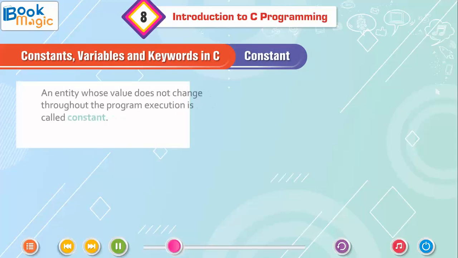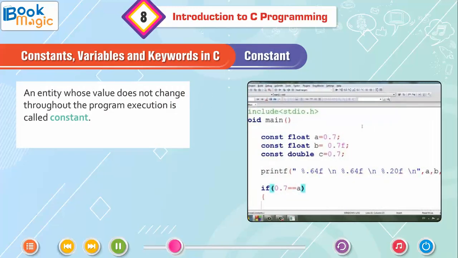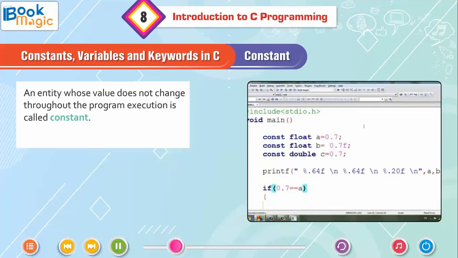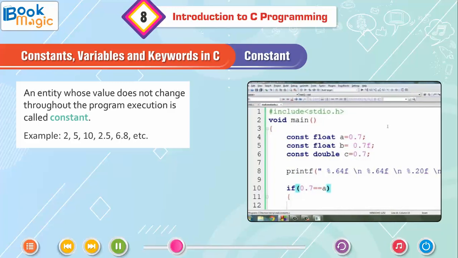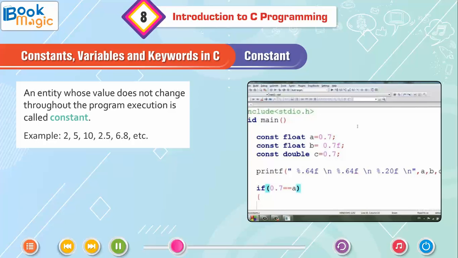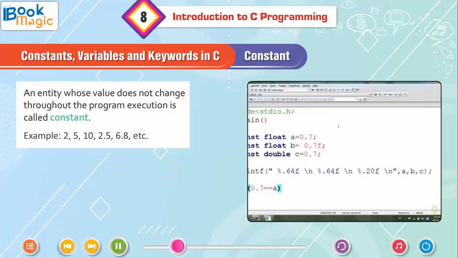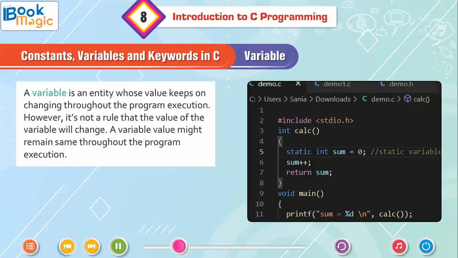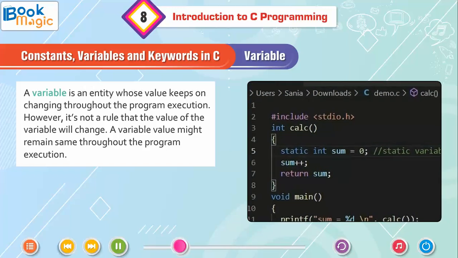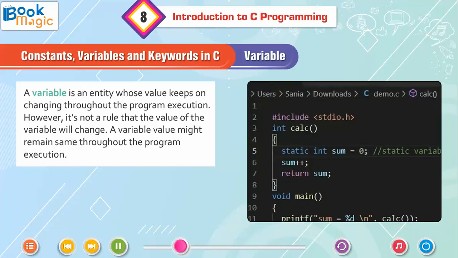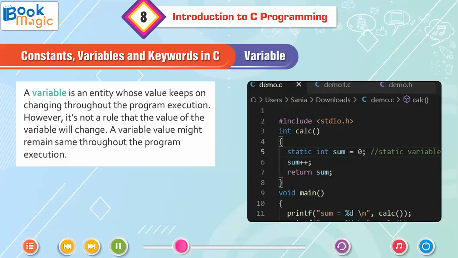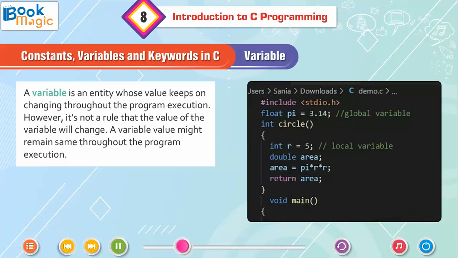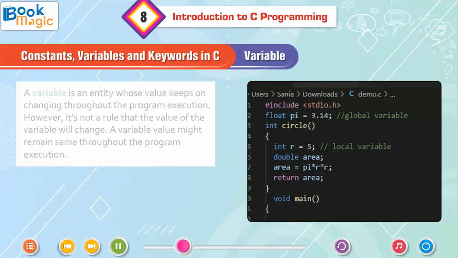Constant. An entity whose value does not change throughout the program execution is called a constant. Example: 2, 5, 10, 2.5, 6.8, etc. Variable. A variable is an entity whose value keeps on changing throughout the program execution. However, it's not a rule that the value of the variable will change.